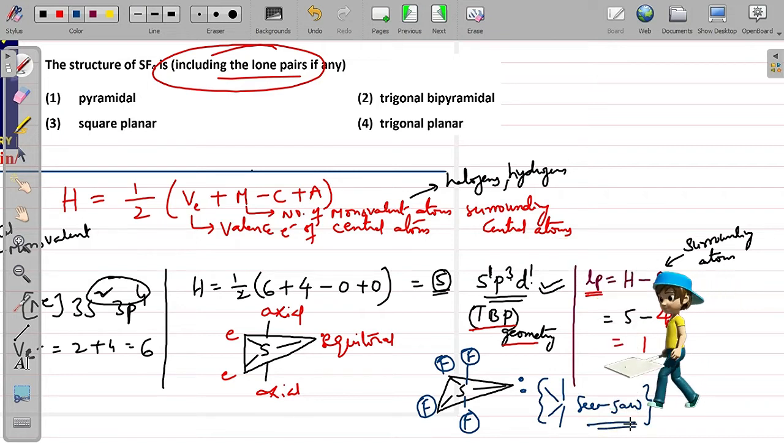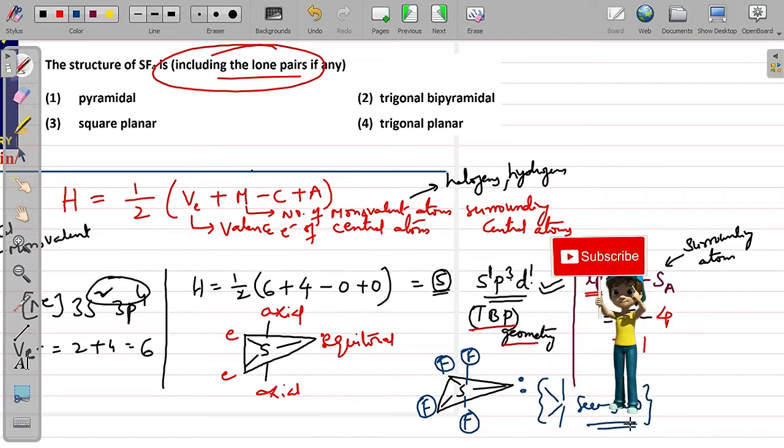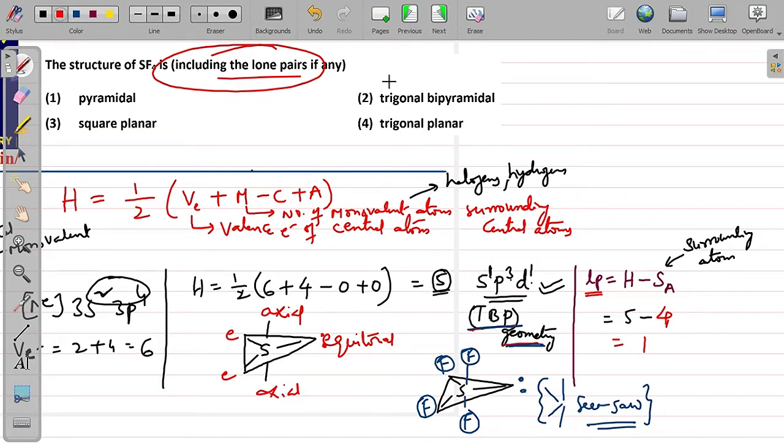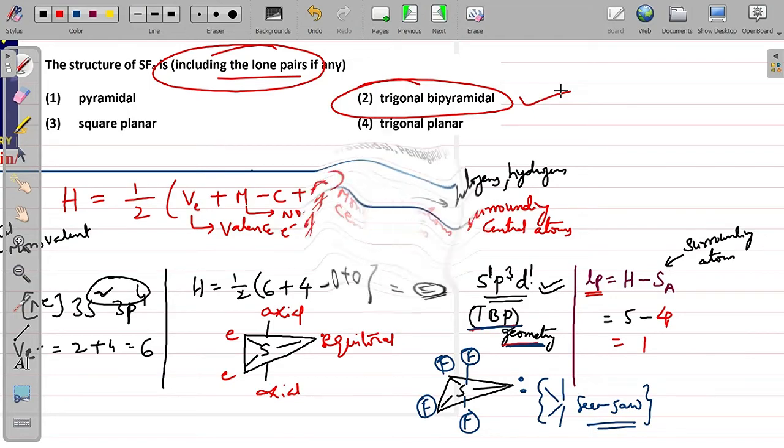But they are asking us to include lone pairs also along with all other bond pairs, and then see the shape, what shape we will perceive. Now if you include lone pairs also, then you will see total structure will be trigonal bipyramidal geometry. So therefore trigonal bipyramidal geometry is the right answer for this one. So which is given in the second one. So this is the right answer for this.